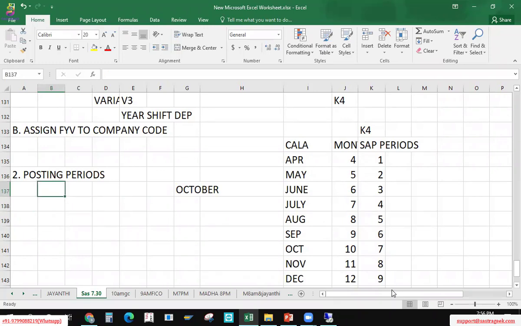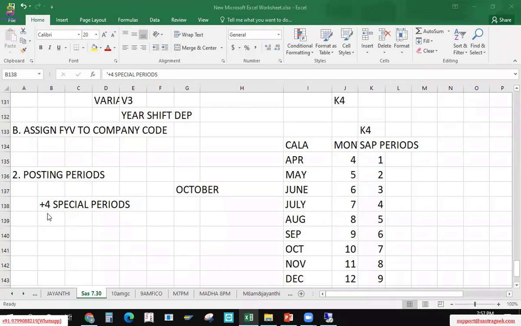Now here we have seen an option plus 4 periods, 4 special periods, right? So what do these 4 special periods talk about? Any idea, anyone? Yeah, madam, maybe this is an adjustment period. They want to pass some adjustment. Maybe the period is closed, but they want to pass some adjustment at the year end. Very good. So periods are closed.